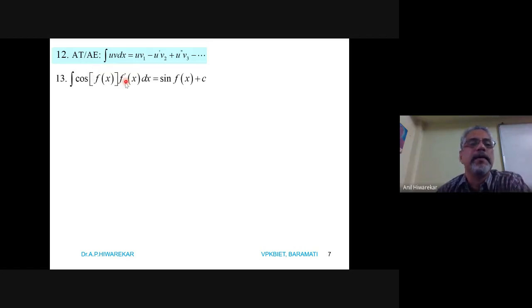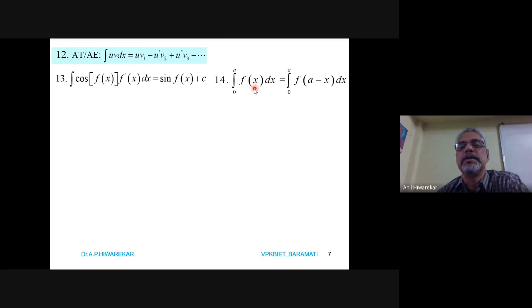Then another formula is integration of cos of f x into f dash x dx is sine of f x plus c. Maybe cos, maybe whatever function we have, sine, tan, you take. And this formula we require while dealing with the problems. Then integration of f x from 0 to a dx is equal to integration of f of a minus x dx from 0 to a.